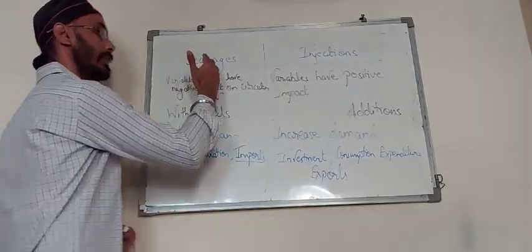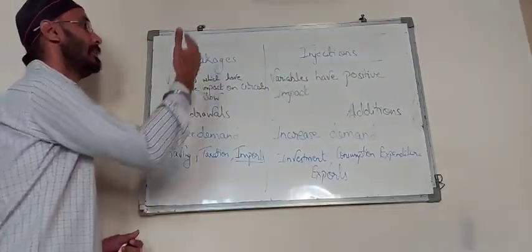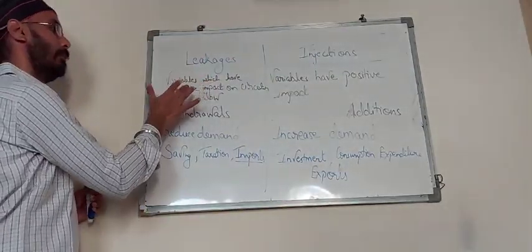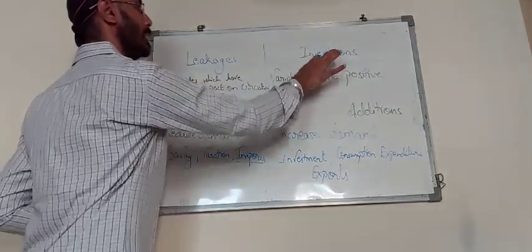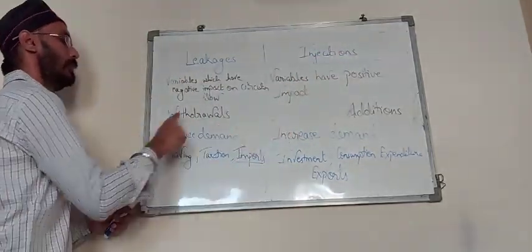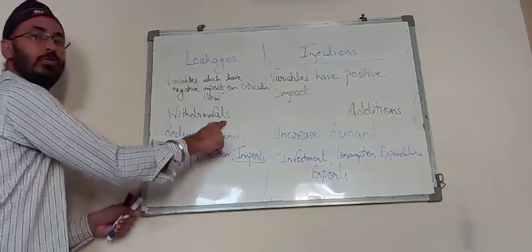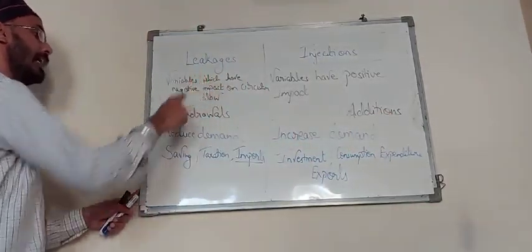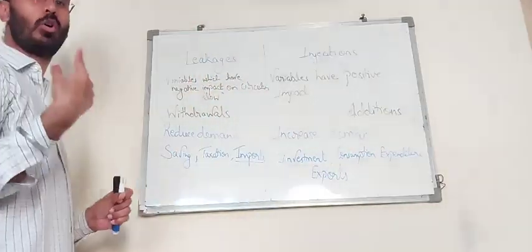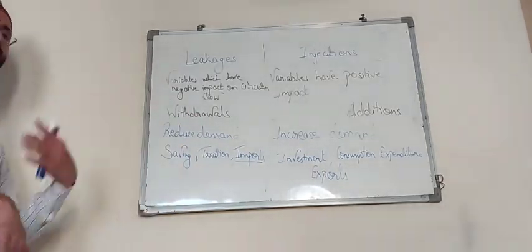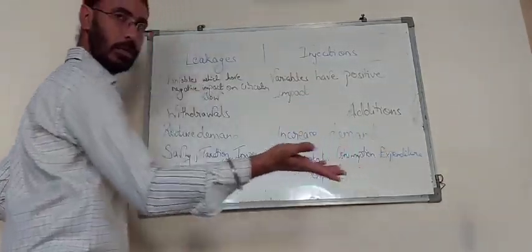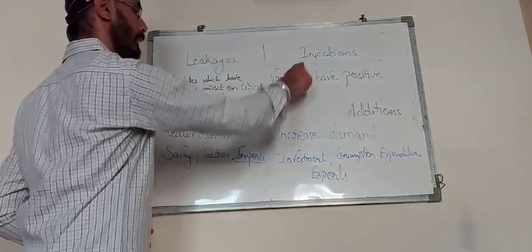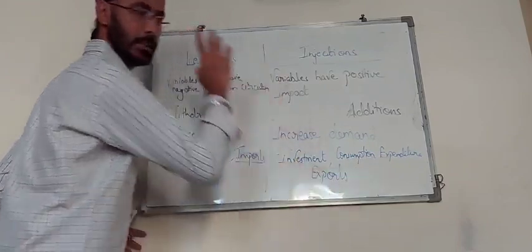So this is another part of our topic, leakages and injections. Leakages are the variables which have a negative impact on the circular flow. Injections have a positive impact on the circular flow of national income. Leakages are the withdrawals from national income. Injections are the additions to national income. Leakages reduce the demand for goods and services in the economy because we are withdrawing that. Injections increase the demand for goods and services. Examples of leakages are saving, taxation and imports, and the examples of injections are investment, consumption expenditure and exports.